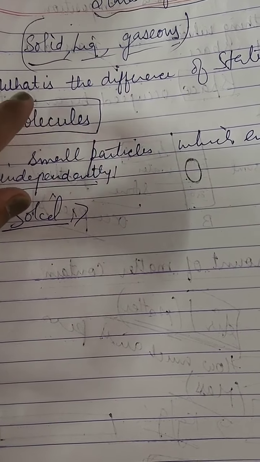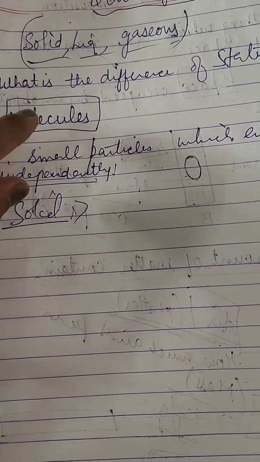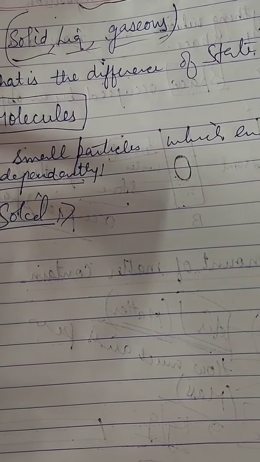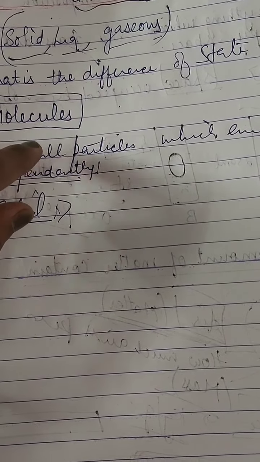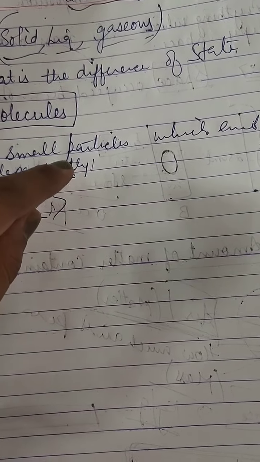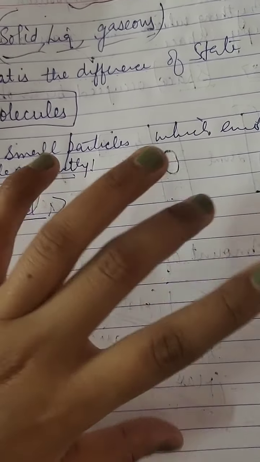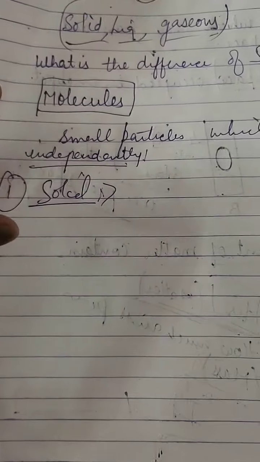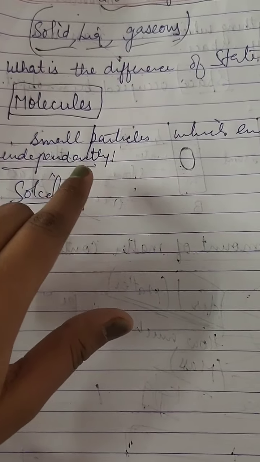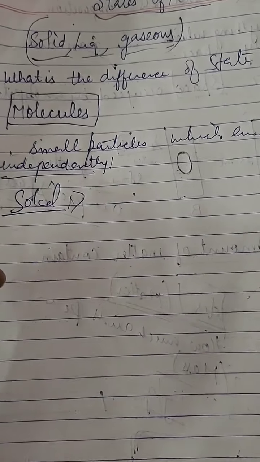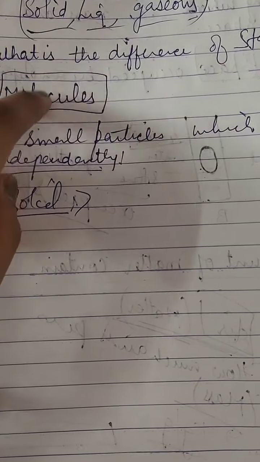So you must know what are molecules. These are the small tiny particles which exist independently. Firstly, atoms form, atoms further form molecules, then further molecules form elements, and further compounds. So, what is the definition of molecules? The small particles which exist independently, that is known as molecules.